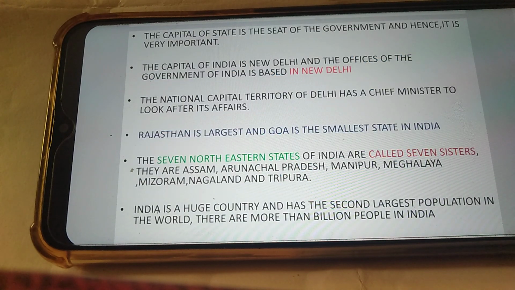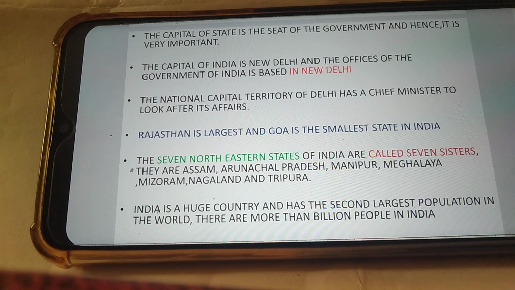The capital of a state is the seat of government and hence is very important. The capital of India is New Delhi and the office of Government of India is based in New Delhi. The National Capital Territory of Delhi has a chief minister to look after its affairs. Rajasthan is the largest and Goa is the smallest state in India. Remember this.